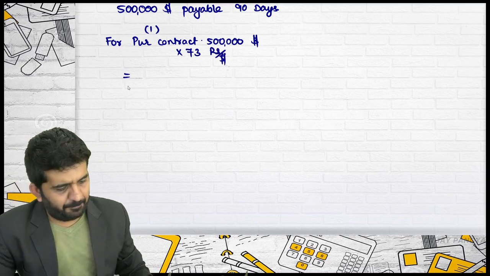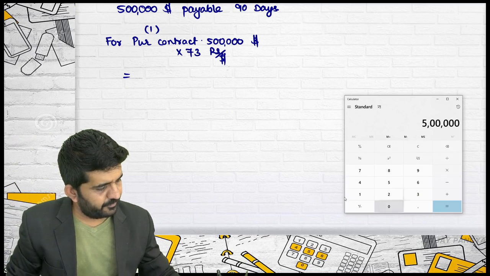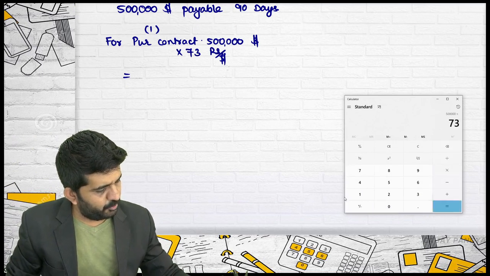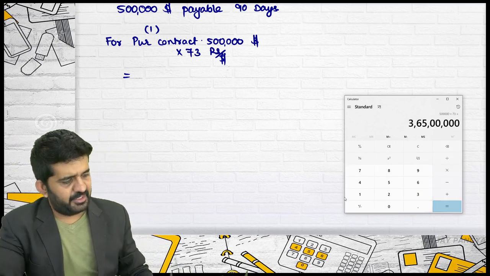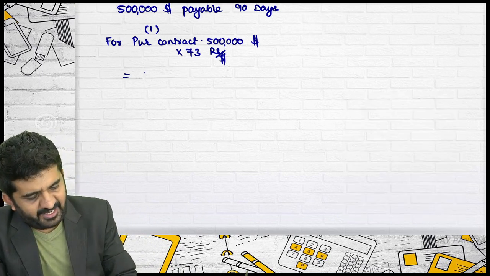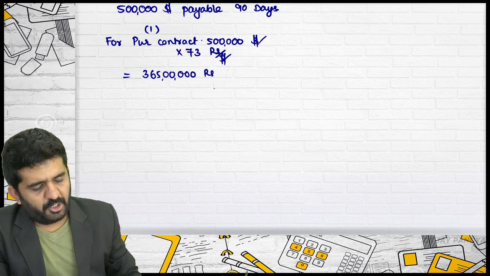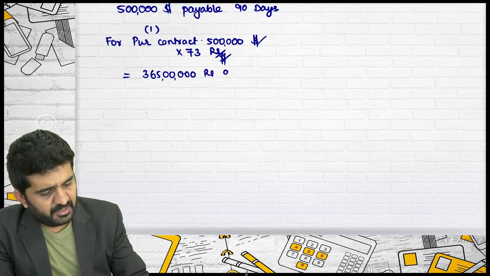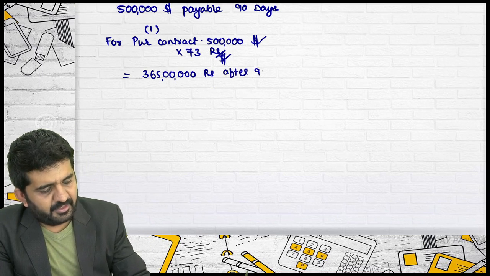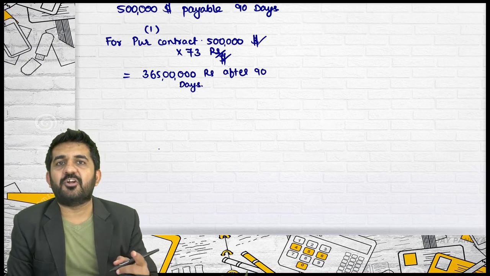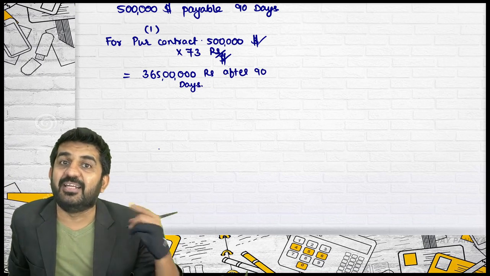You will end up paying 5 lakh into 73, that is 3 crore 65 lakhs rupees. Dollar is getting cancelled. Rupees after 90 days. This forward contract you will be doing settlement by delivery.